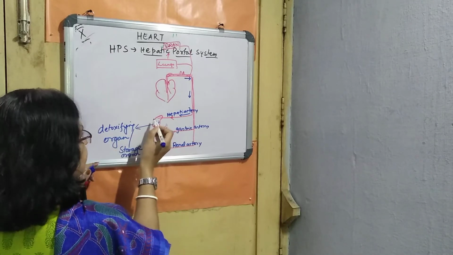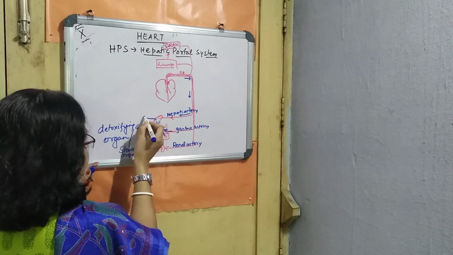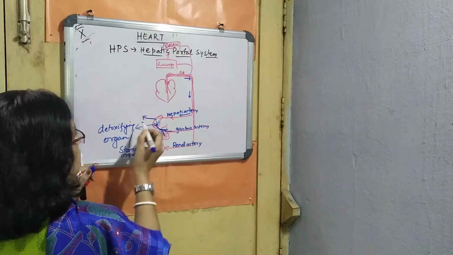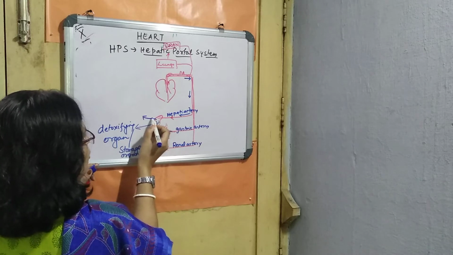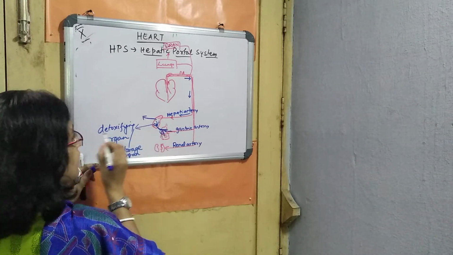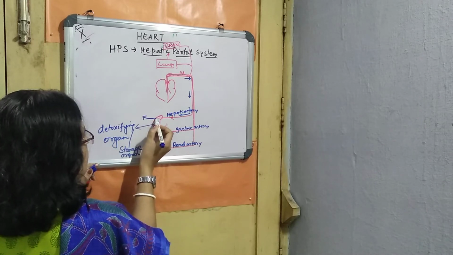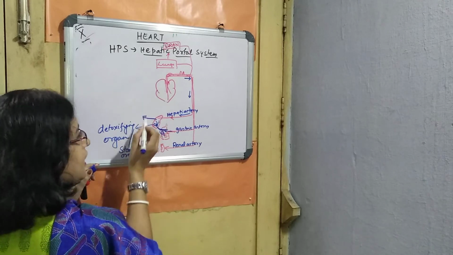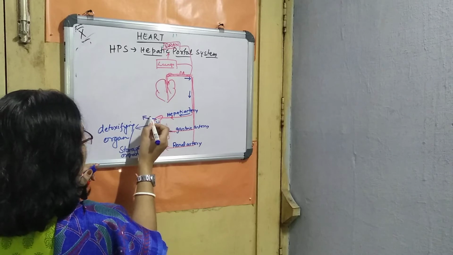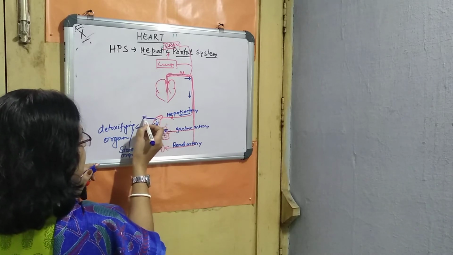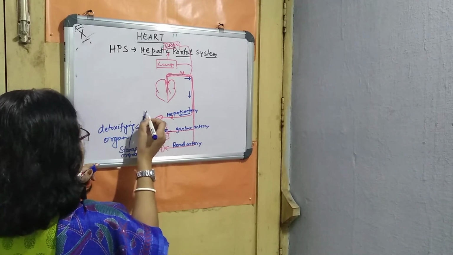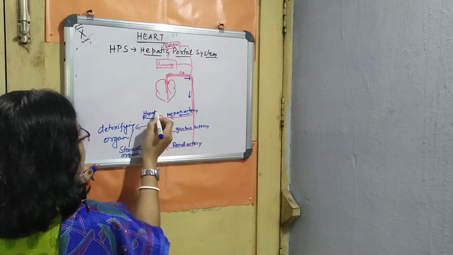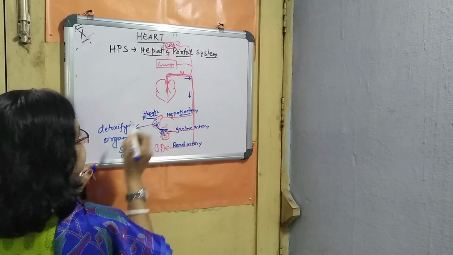After that, from the liver, another vein will come out. This will not have the toxic chemicals. It will have certain important nutrients which will be required for your heart. This vein coming out from the liver is termed the hepatic vein.